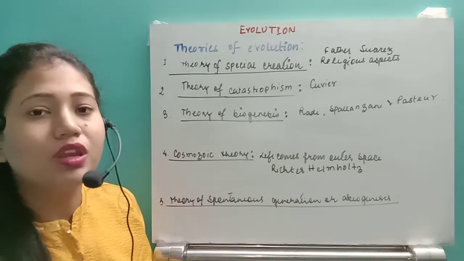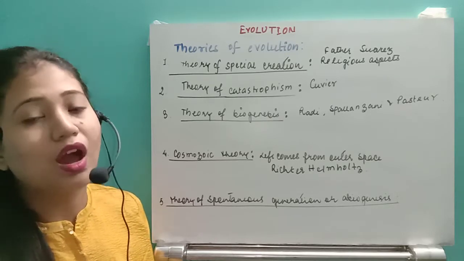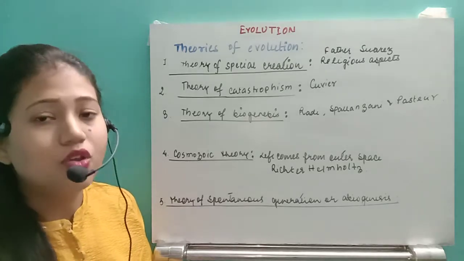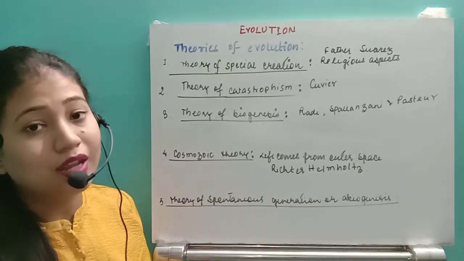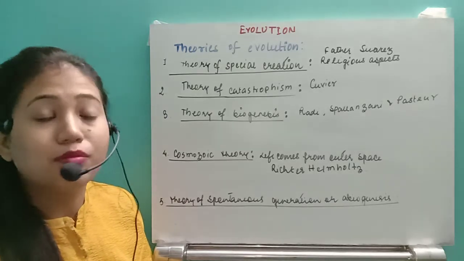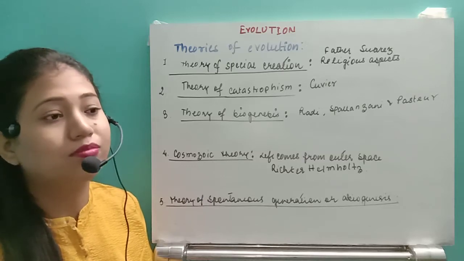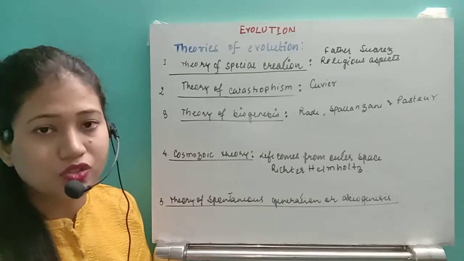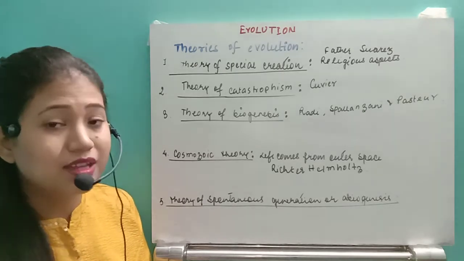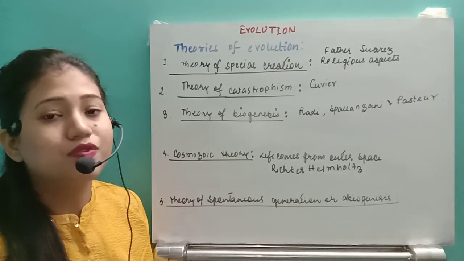The theories are only left because we don't know exactly, we don't have any proof exactly how life originated, how life came to the earth, right? So that's why we are left with a number of theories given by a number of scientists, but many of them have been discarded. Many theories faced a number of criticisms, and very few theories, even one theory, was accepted, and there was experimental proof also for that. So that's why the last theory